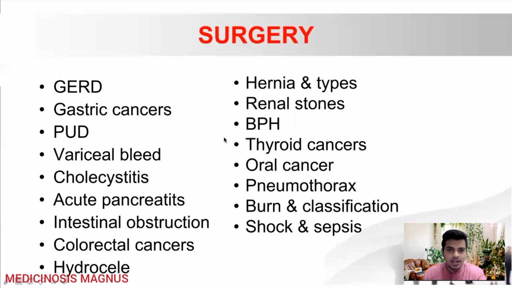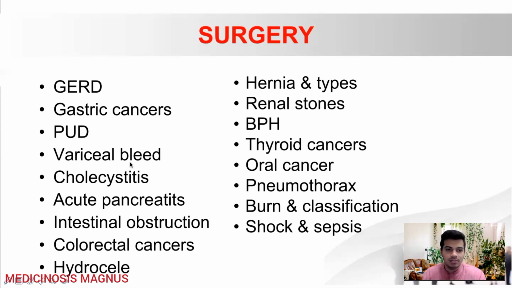Then in the surgery part, the first important topic is GERD. GERD and Barrett's esophagus, how it is converting, all those things are important. Then you should also see about gastric cancers. And in this, you will also need to know about the levels of gastric lymph nodes and what type of gastric dissection is done. Okay, all those things. Then peptic ulcer disease. What is important here is the complications of peptic ulcer disease, the perforation, the obstruction, how to manage those things that are commonly asked. Then variceal bleeding is also commonly asked.